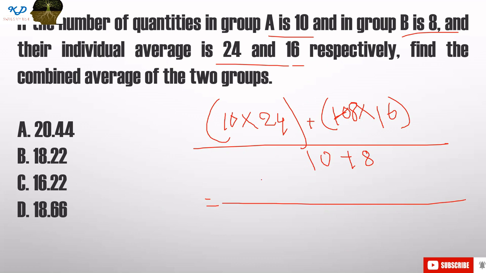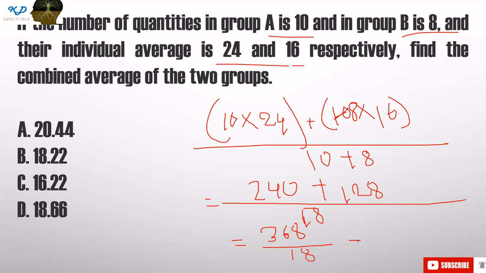If you solve the problem, you will get 240 plus 128 divided by 18. After that, you will get 368 divided by 18. And finally, after solving this, you will get 20.44. So 20.44 is option 1. That is the answer of this particular question.